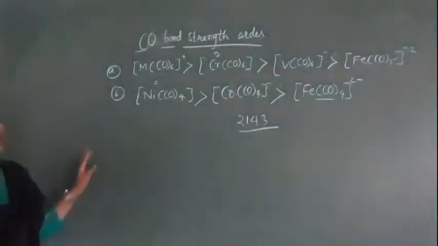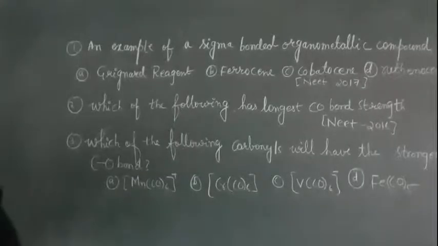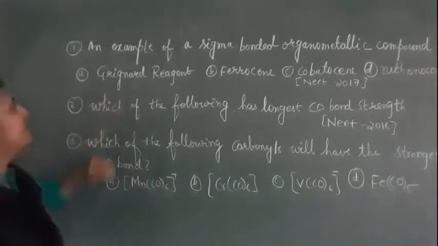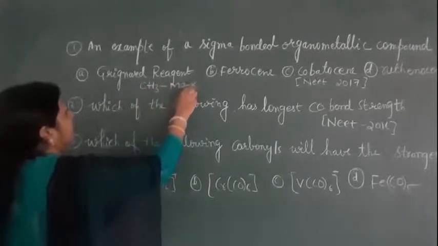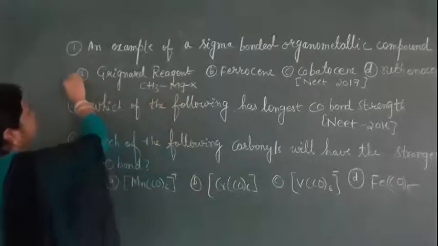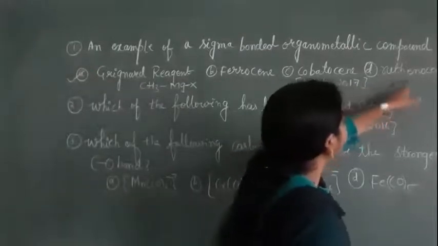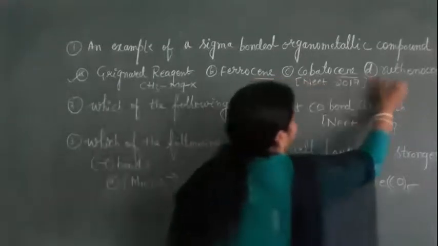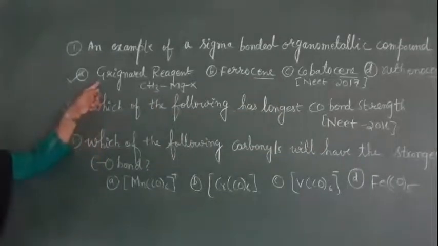Now we are going to solve problems based on this. Question: an example of a sigma bonded organometallic compound. They are asking for an example of a sigma bonded compound. The Grignard reagent, CH3MgX, is a sigma bonded organometallic compound, so that is option A. In the second option, ferrocene, cobaltocene and ruthenocene are pi bonded complexes. So the first option is correct, sigma bonded.